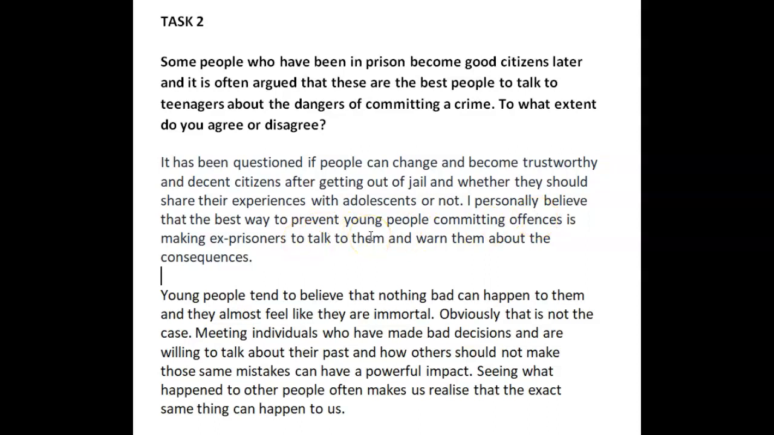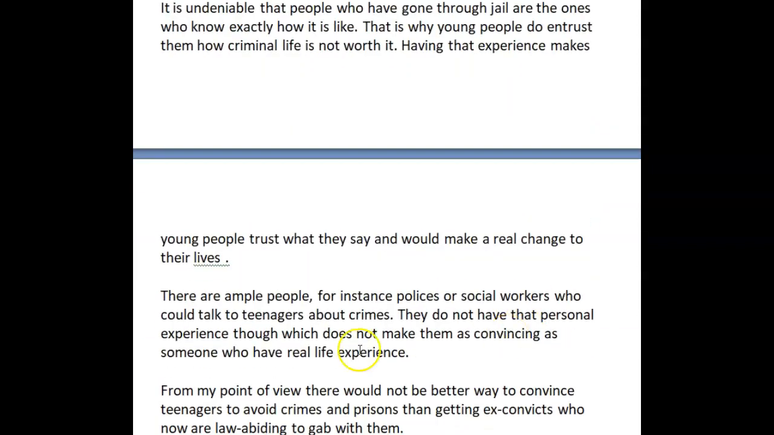So do you see what I did? I said this thing that while some other people are effective. So saying that, it kind of orients me to understand that you're going to tell me who else is effective, but why they are not as effective as these ex-prisoners. Okay? So if you had done that, then this paragraph would have made sense.